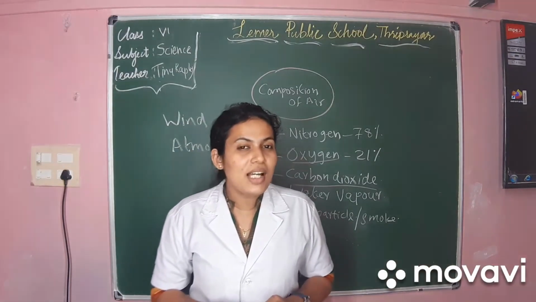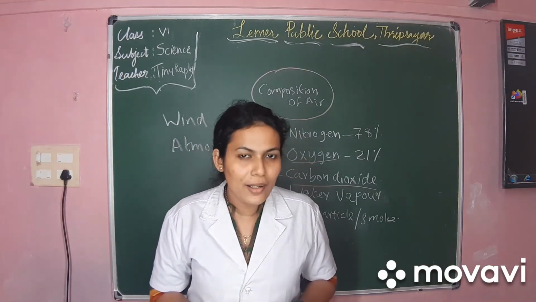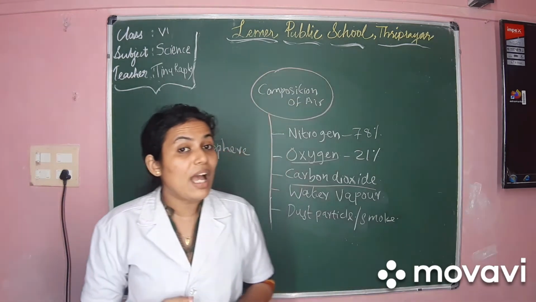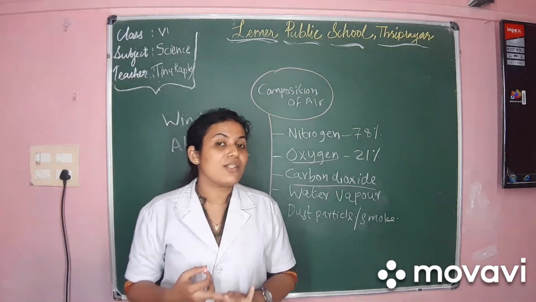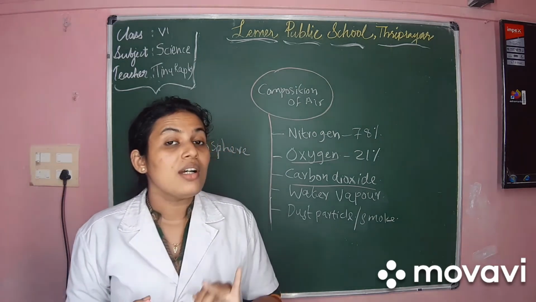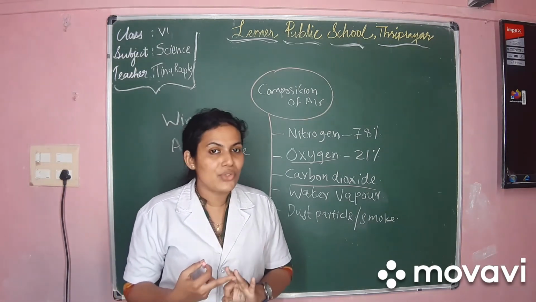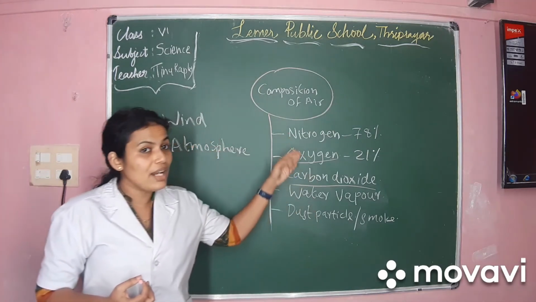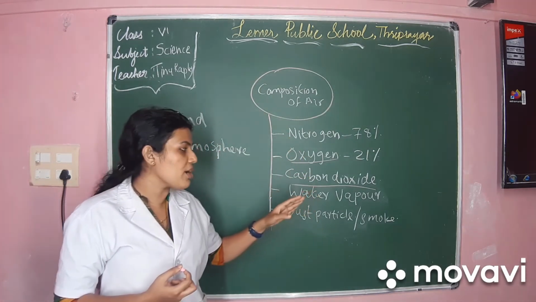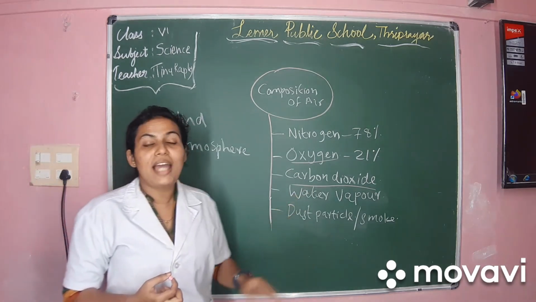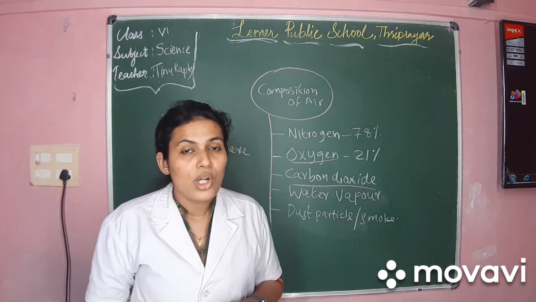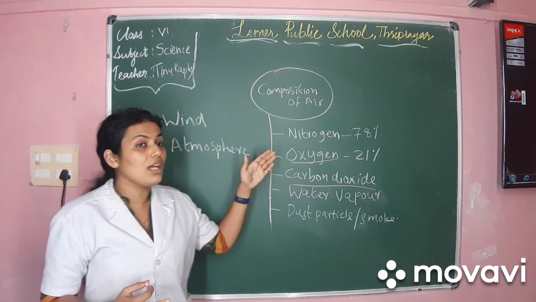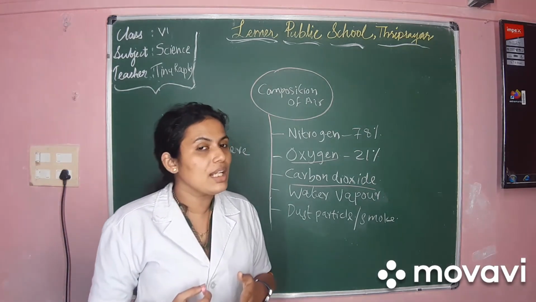So dear children, these are the uses of air, and by this we are concluding this chapter. In this chapter we have learned about the air, the presence of air in water, soil and atmosphere. We also learned about the components of air, that is nitrogen, oxygen, carbon dioxide, water vapors and dust and smoke. Then we learned about how the balance is kept between the oxygen and carbon dioxide in our nature.